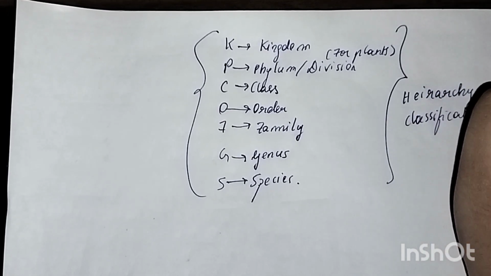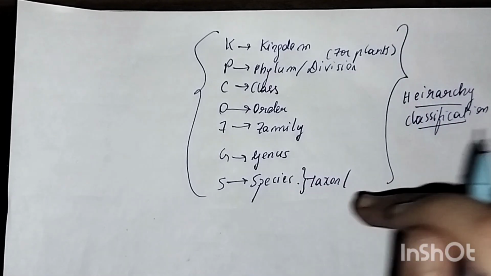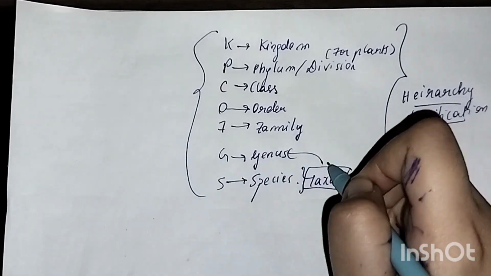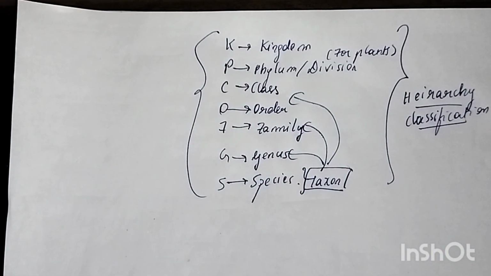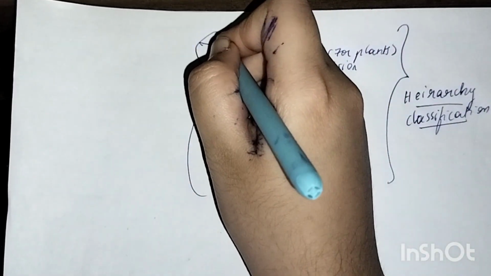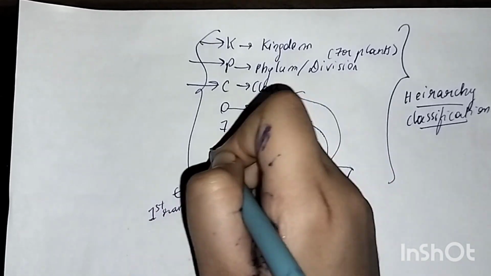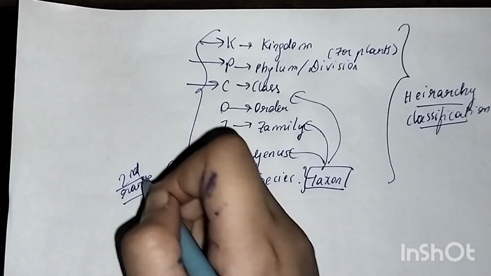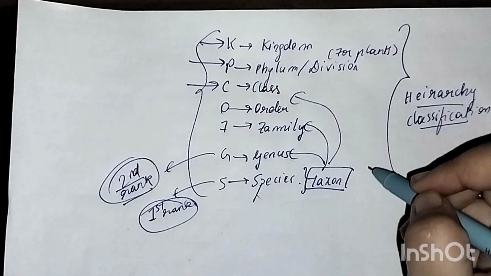And each individual classification is known as a taxon. This species is a taxon, genus is a taxon, family, all these are taxon at various levels. Are you getting the point here? But each step of classification, the way we are classifying them, like this is the first rank, this is the second rank, each step of classification is known as a rank or category. And species, genus, all these are known as taxon.